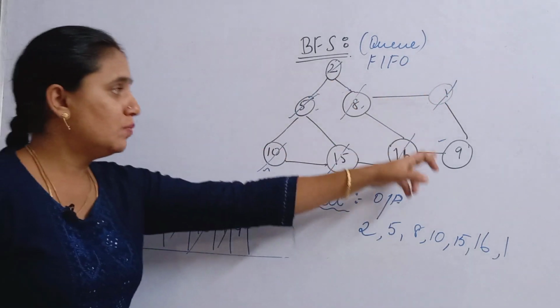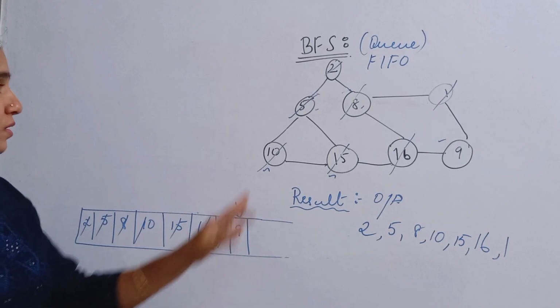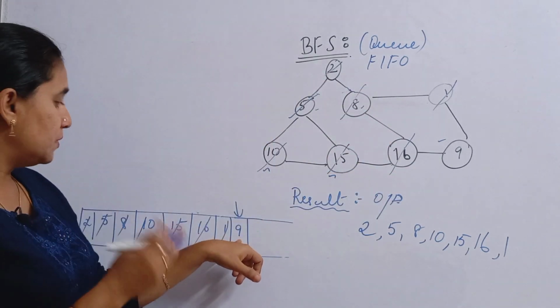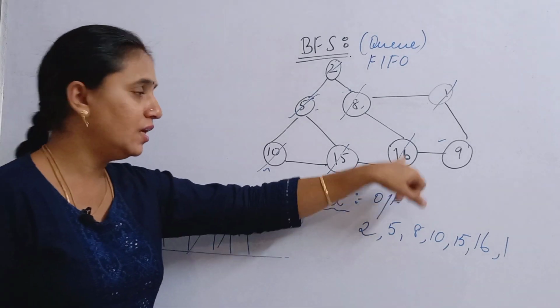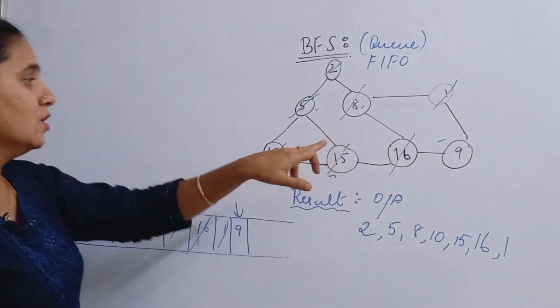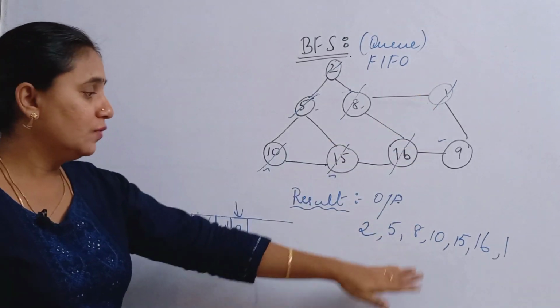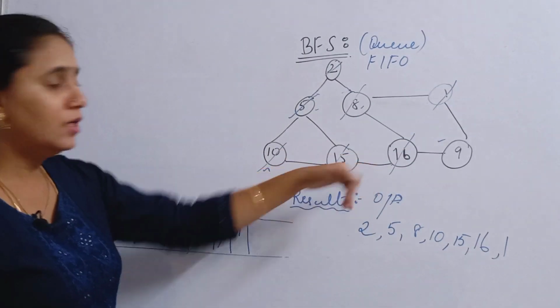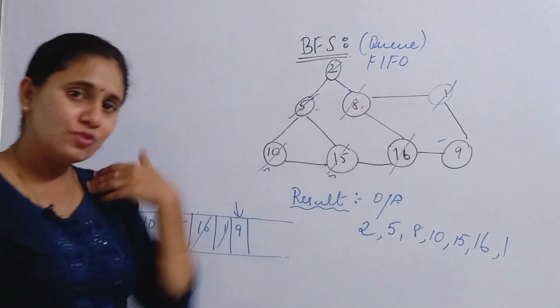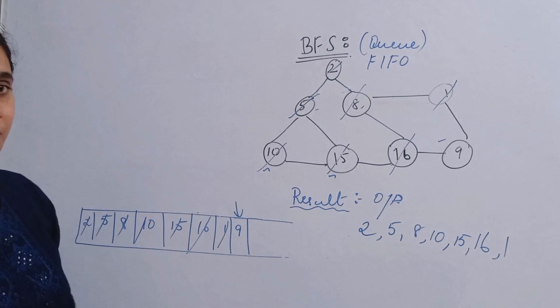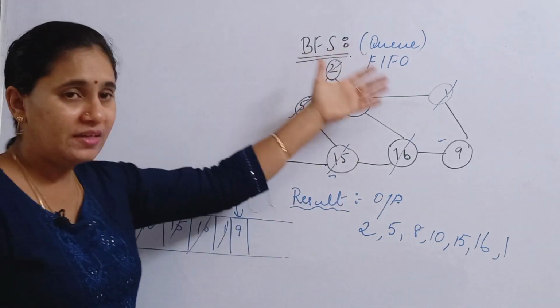Is there any other element present inside the queue? All are visited. So the elements that are adjacent to 9 are 16 and 1. If you see the picture, 16 is also visited, 1 is also being traversed, that is, it is being visited. There are no more elements present to be traversed.